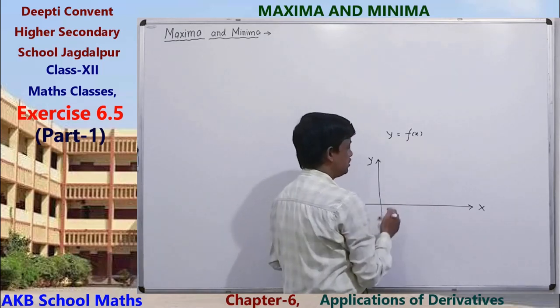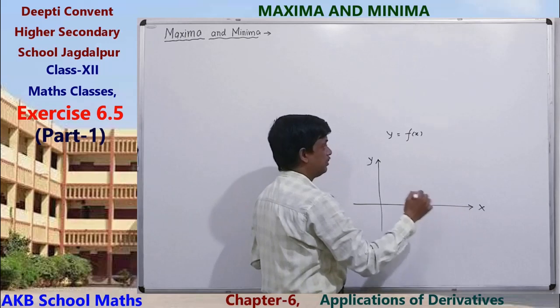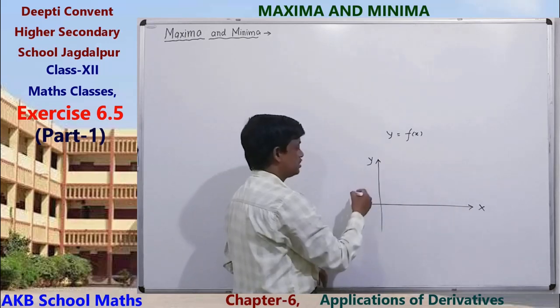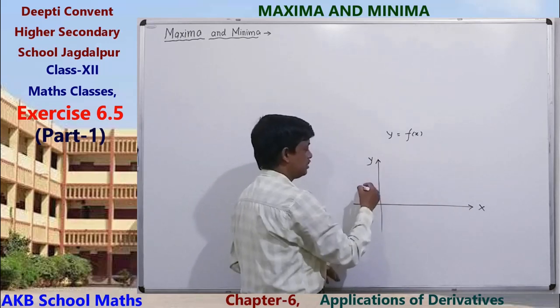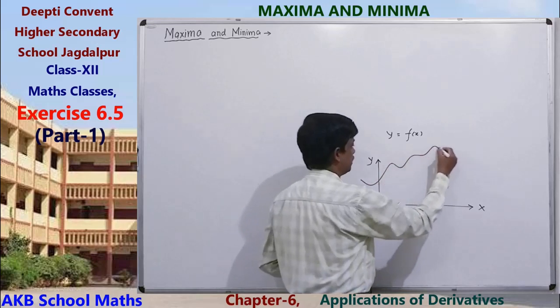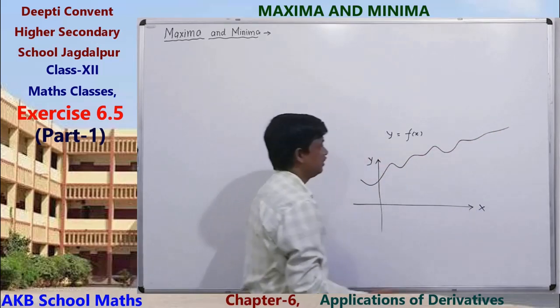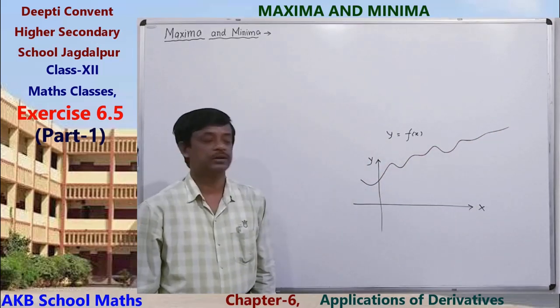Suppose its domain is the whole real line. Then we can draw the graph of the function like this. Then what is the maximum value? What is the minimum value?